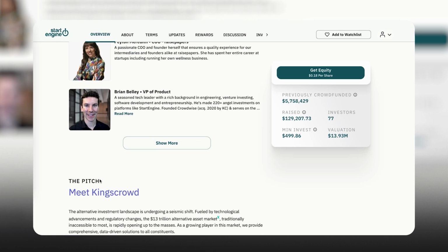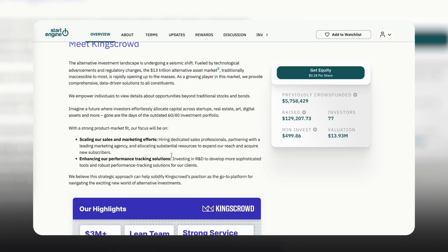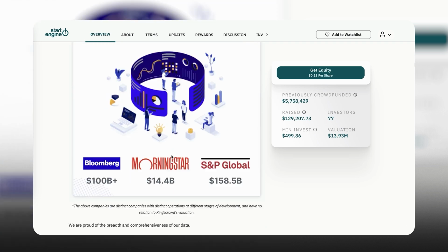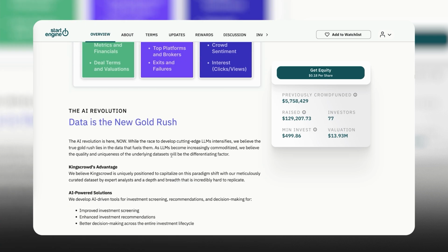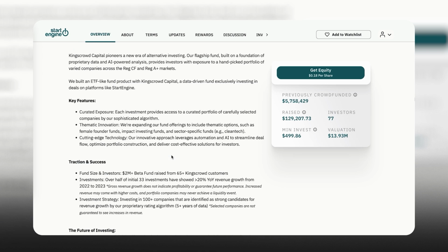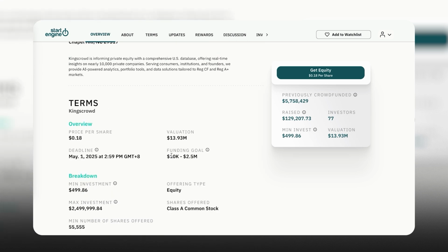You have the management team, which is definitely something you should look into when you're an early stage investor here. You have the actual pitch, which goes into the nuts and bolts, the soup to nuts of the actual campaign page, in terms of the target market, the USP, the competitors, all that kind of information, their competitive advantage, and you learn more about that on the actual pitch page here.